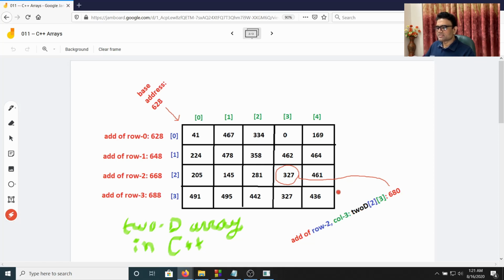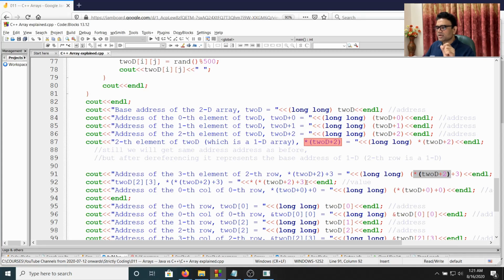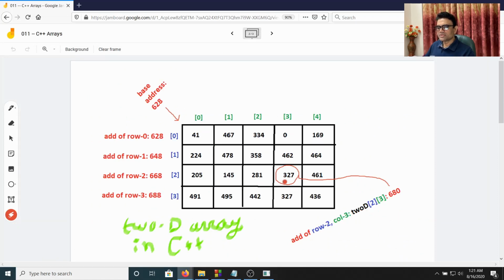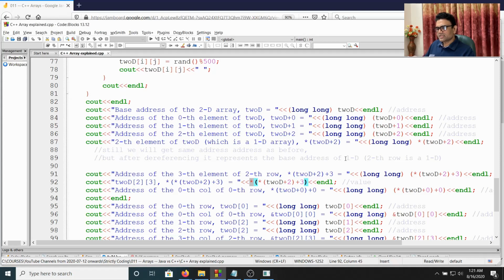Now if we dereference this address, then we get the value 327. So if we dereference the whole thing, we'll get the value 327. So that is how pointer arithmetic is applied for any dimensional array. All we need to understand is that the elements of 3Ds are 2Ds, elements of 4Ds are 3Ds. So if we apply arithmetic with the topmost direction, we are actually getting the address of the elements at the topmost direction. So that is the thing.